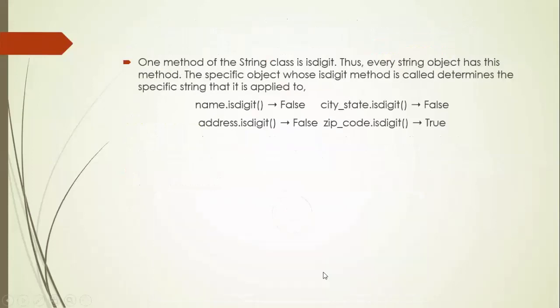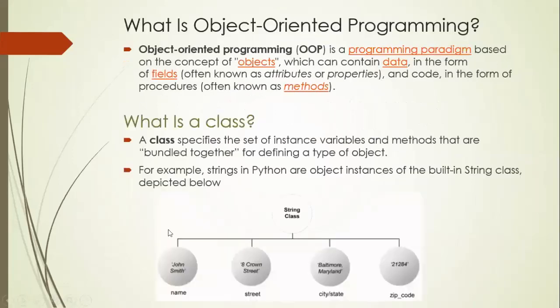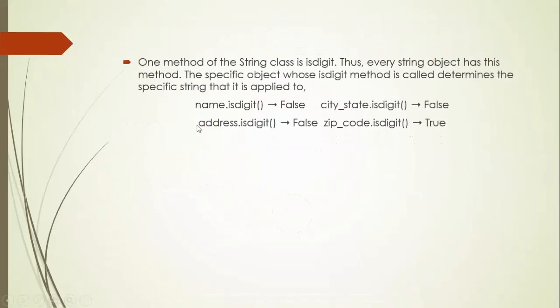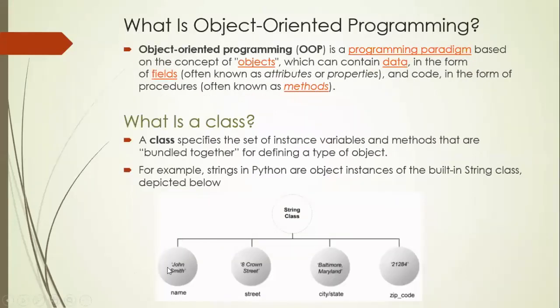Now if you see, there are many methods that are defined for a string, which we discussed while discussing strings. Here, for example, isDigit is a method we can use on these identifiers: name, state, etc. Name has John Smith as a string.